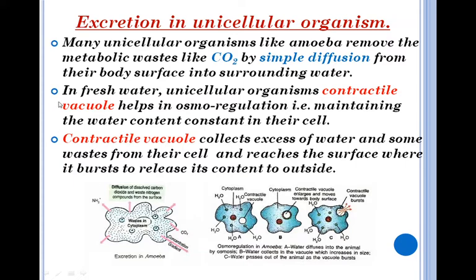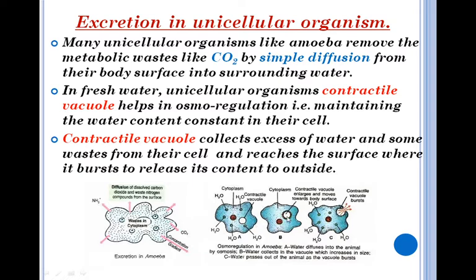Like amoeba, many freshwater unicellular organisms have contractile vacuole which helps in osmoregulation, that is, maintaining the water content constant in their cell. This contractile vacuole collects excess of water and some waste from their cell.